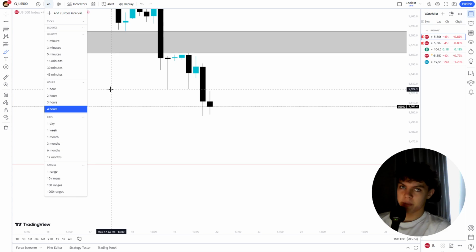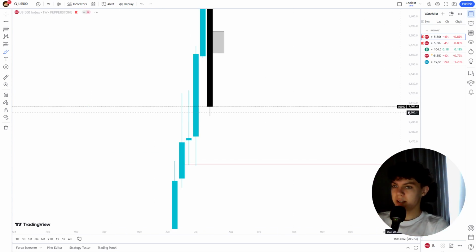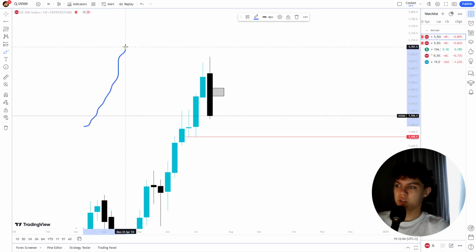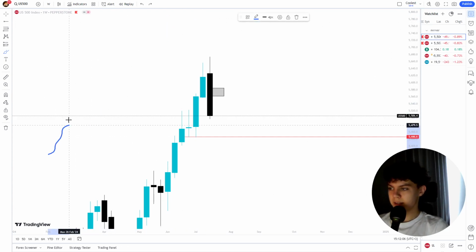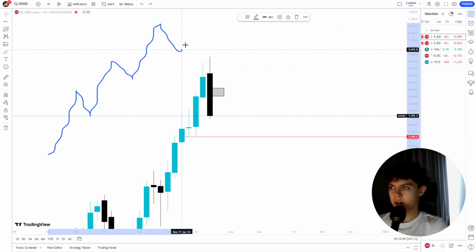Daily time frame, 4-hour time frame is bearish. The weekly time frame is bullish, but we are day traders, so we don't care about that much. But it's good to see because we can use that as our advantage, because we know that the weekly time frame is actually retracing. What does retracing mean? Price wants to move like this: higher highs, higher lows, higher highs, higher lows in a trend.